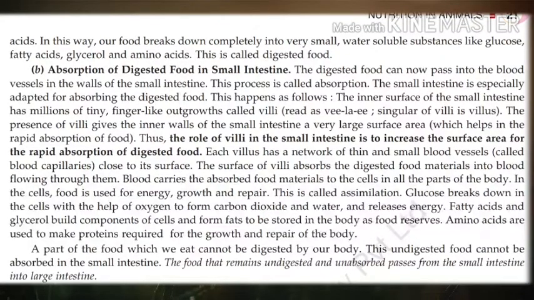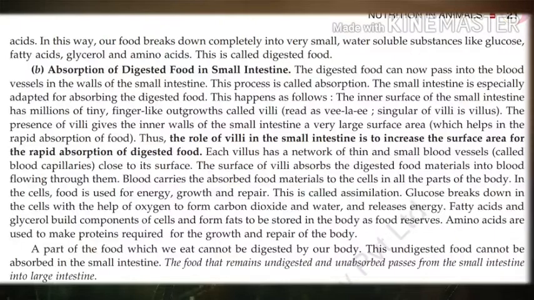Glucose breaks down in the cells with the help of oxygen to form carbon dioxide and water and releases energy. Okay. Now what happens to the fatty acids? Fatty acids and glycerol build components of cells and form fats to be stored in the body as food reserves. So extra fat is stored in the body as food reserves.